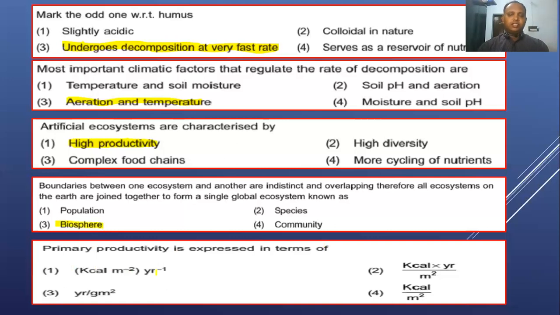This is the right answer for this particular question. And the next one is: primary productivity is expressed in terms of, here they have given kilocalorie per meter square per year. This is a right answer. Or you can say gram per meter square, also a right one, right? So the first answer option is right for this question.